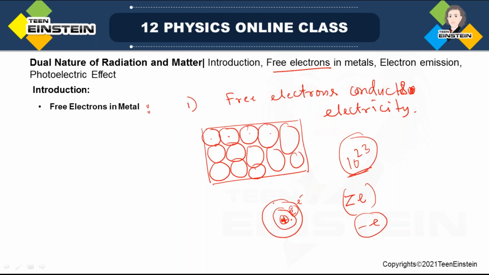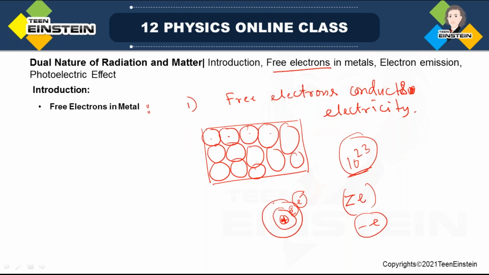Anyway, what I'm trying to say is that if you take an individual atom, at the farthest orbit the electron will be pulled very little by the nucleus. So this is a loosely bound electron, called a valence electron. You might have learnt this in chemistry also.